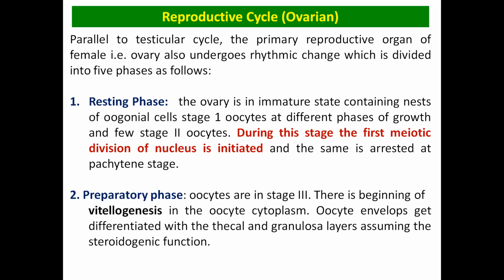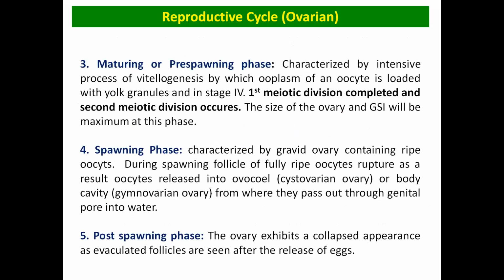Then in the second, preparatory phase, vitellogenesis occurs. Vitellogenesis is basically a process where the yolk substances get accumulated in the oocytes. Then in the maturing or pre-spawning phase, the first meiotic division, which was arrested at the pachytene stage in the resting phase, restarts and gets completed. This is the phase where the size of the ovary in the female is maximum.